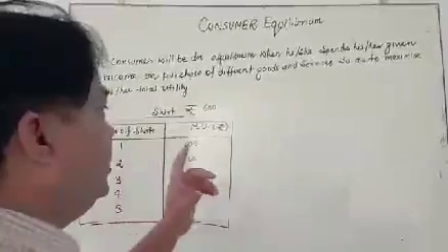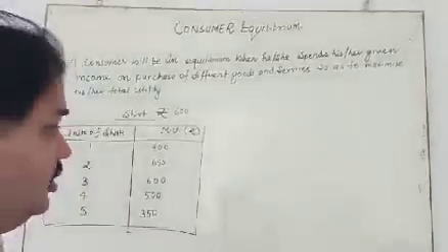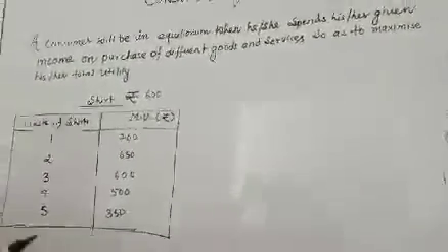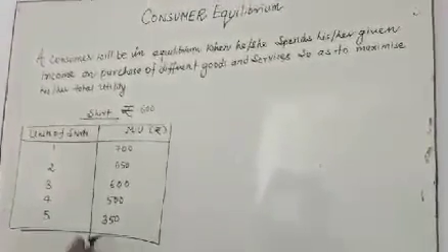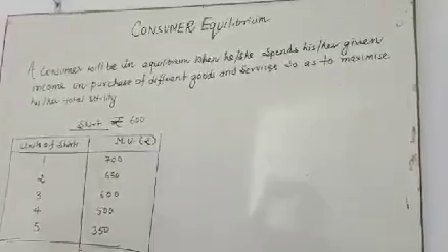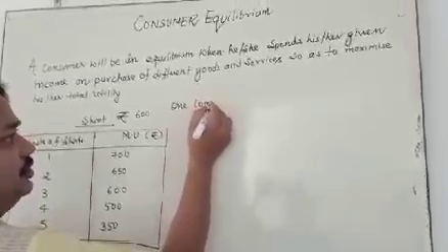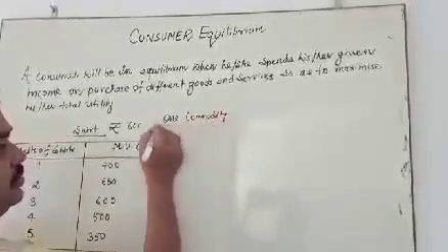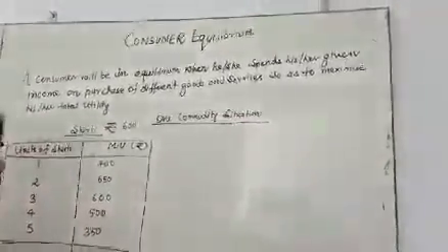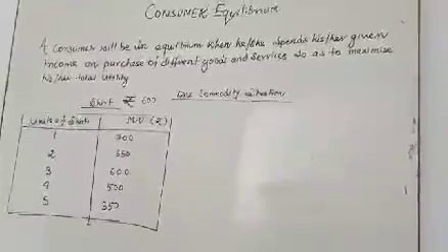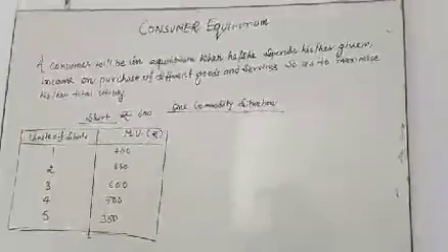One commodity means the consumer is going to purchase only one commodity, or you can say the consumer is going to spend his income on the purchase of only shirts. So the price of the shirt is equal to 600 rupees.